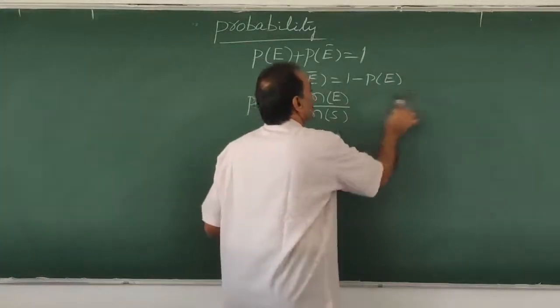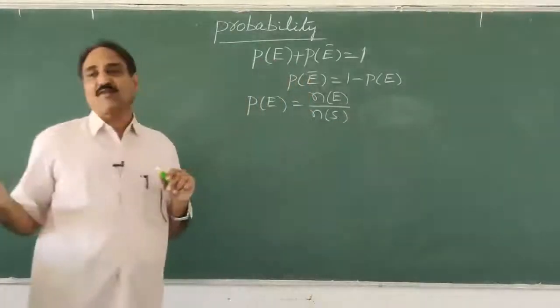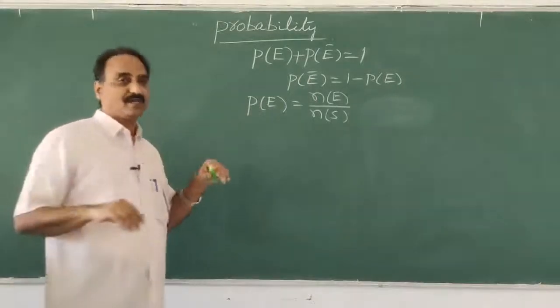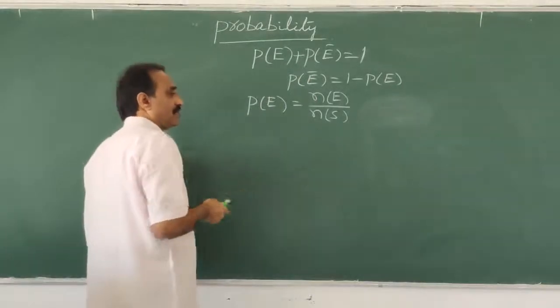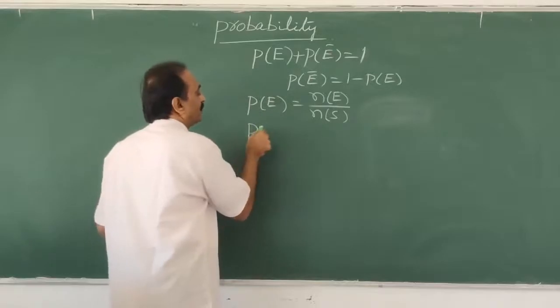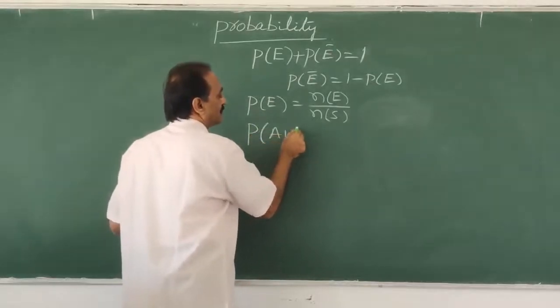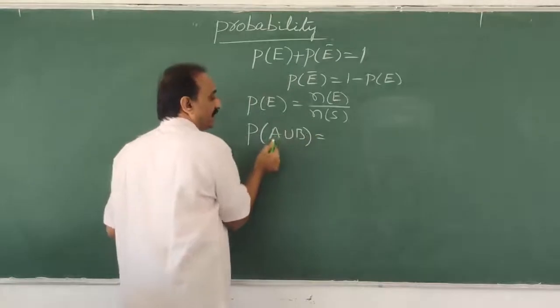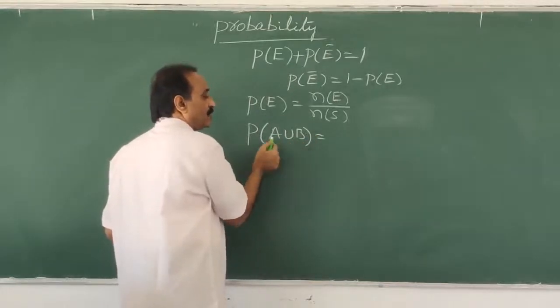So here P of E is represented by N of E by N of S. This is nothing but the probability definition. Next, probability of A union B. For example, A is one event and B is another event, 2 events.